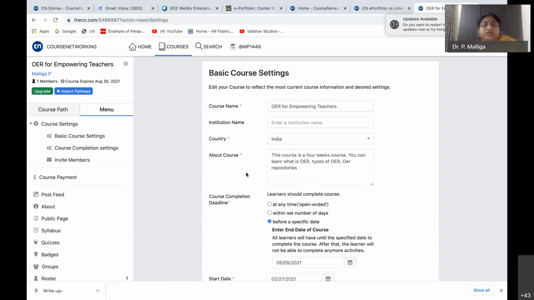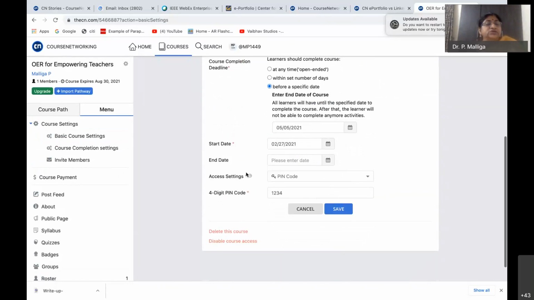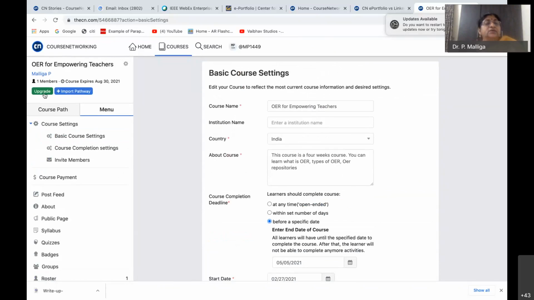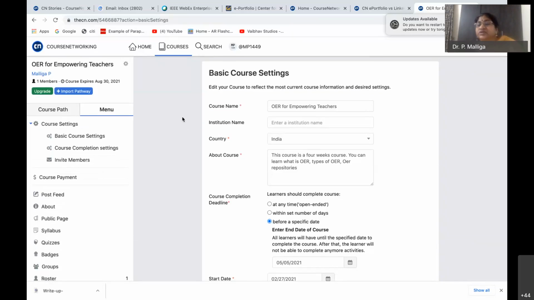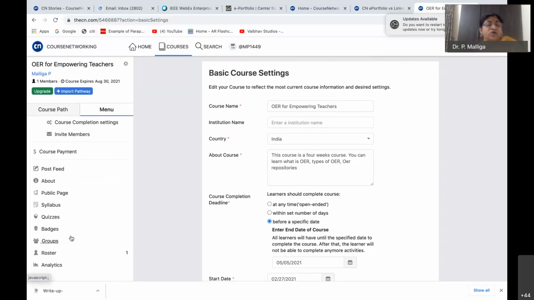So all these course settings you can do. And then there is course payment. If you have very good courses, you can post them and also earn through that. That is also there, though it may not always be open.